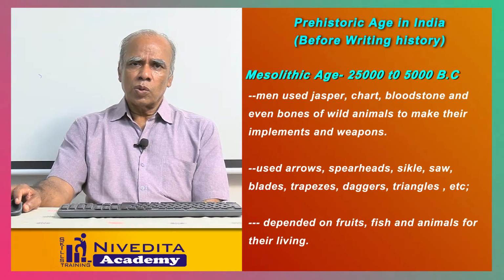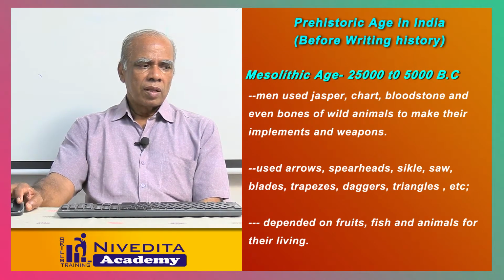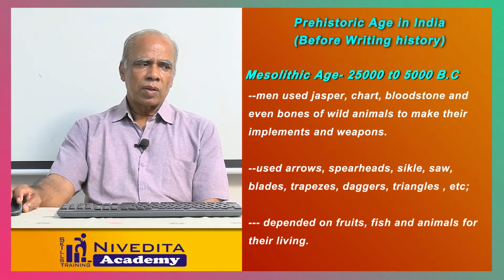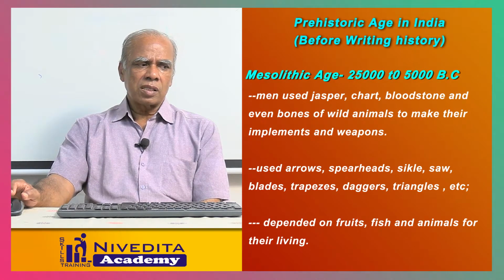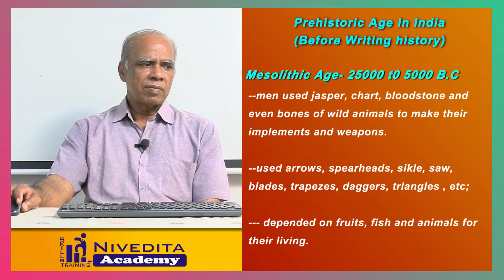Men used jasper, charts, bloodstones, even bones, and also to kill wild animals. They made some other implements and weapons also. All were made out of stones only. They used arrows, spearheads, sickle, saw, blades, trapeze, daggers, and also triangles.